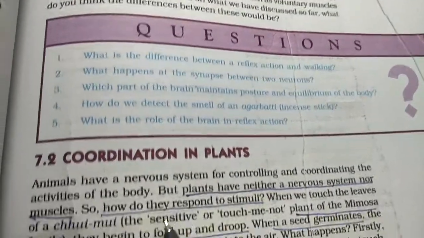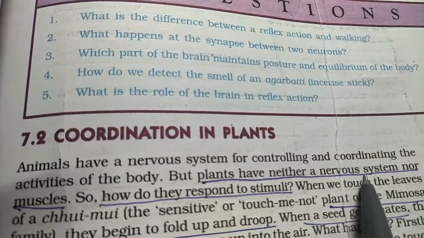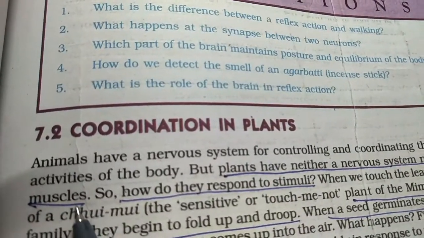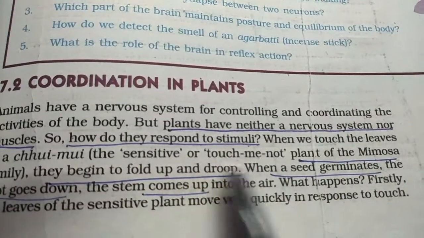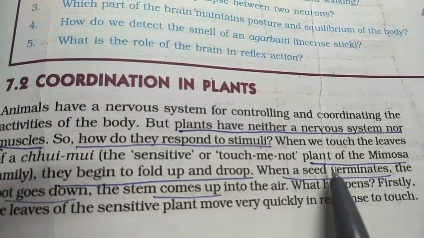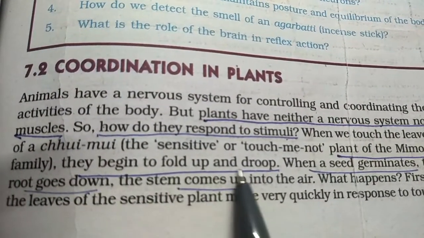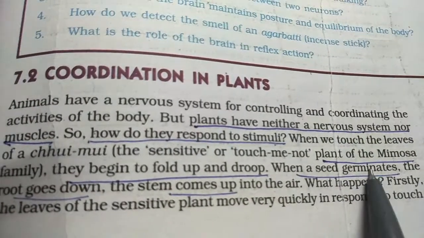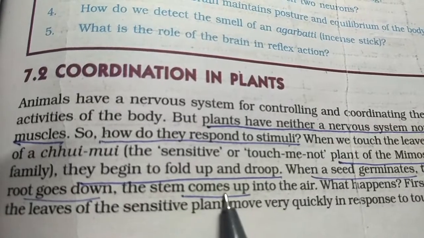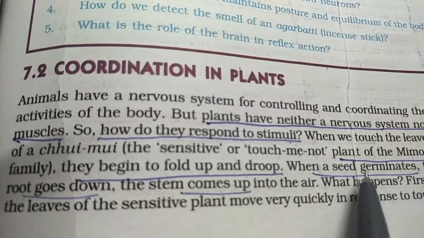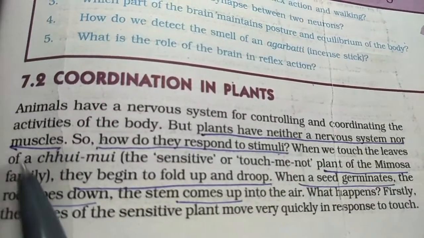Now, coordination in plants. What happens in plants? Plants do not have a nervous system, neither do they have muscles. So how do they respond to the stimulus? There are two or three examples given in your textbook. There's a plant called mimosa, which we touch and the leaves fold up. Then you have germination of seed, growth of root which goes down the soil, then the stem which comes up in the air. So these are all movements taking place in the plants without any nervous system or muscles.